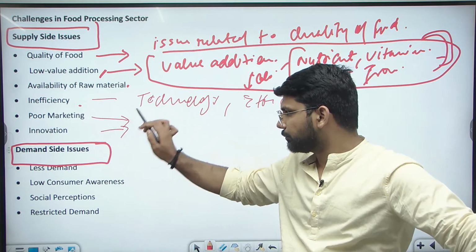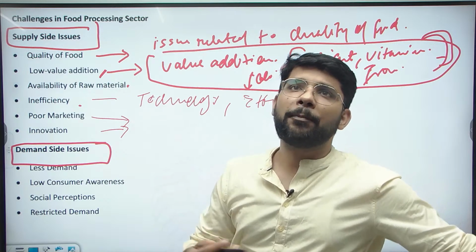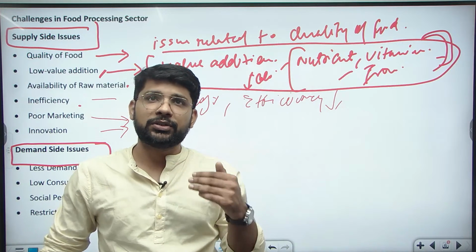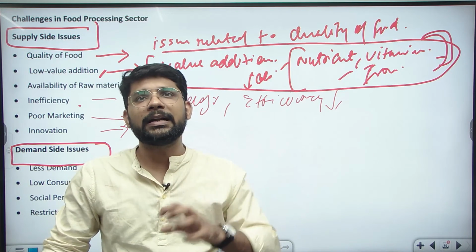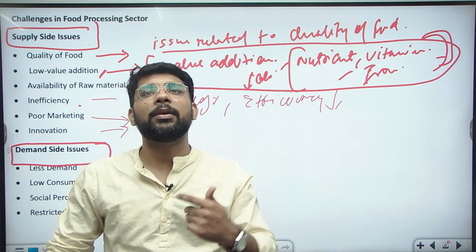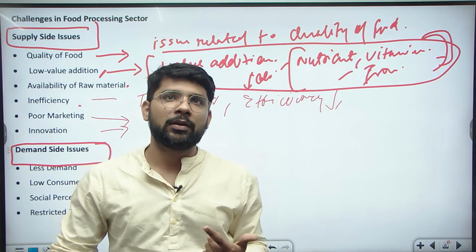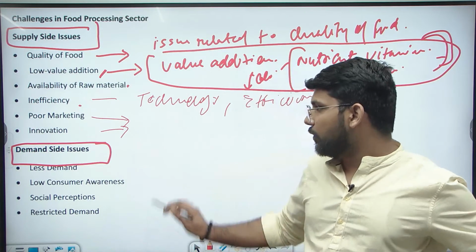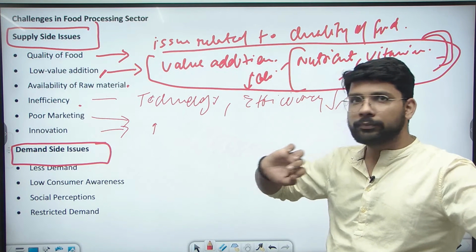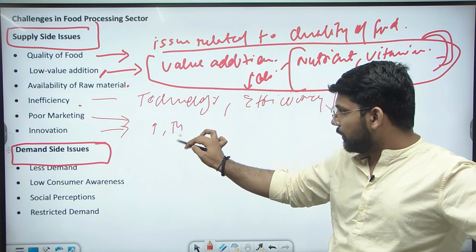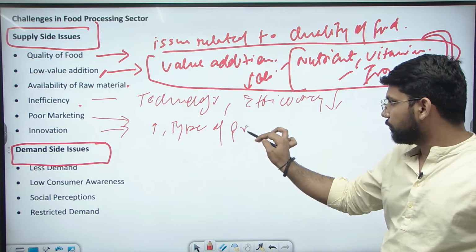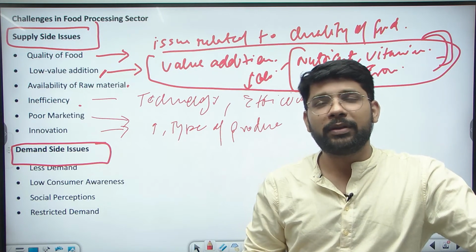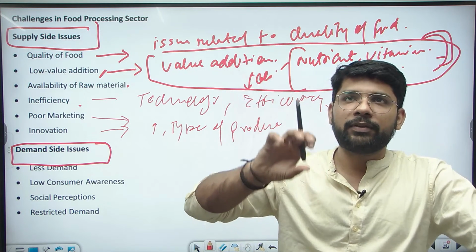Innovation. If we want to compete with other established industries in the food processing sector, if the Indian company wants to compete with the established food processing companies of another country, then we need to be focused on innovation as well. In innovation, we can innovate related to the food, the type of produce, which type of produce is required, and what the main demand of the market is. We need to list out the key factors.